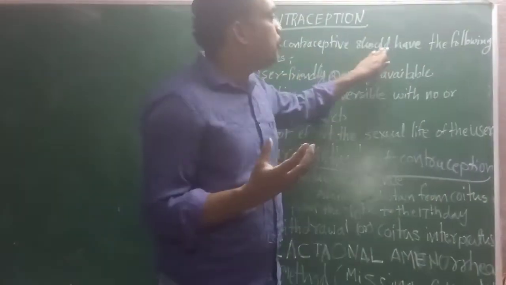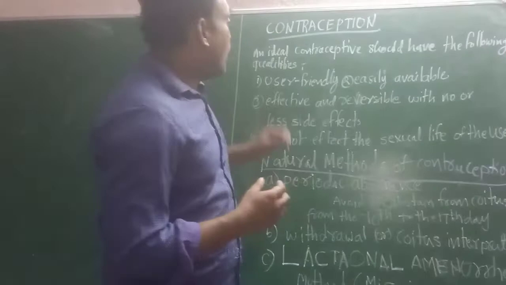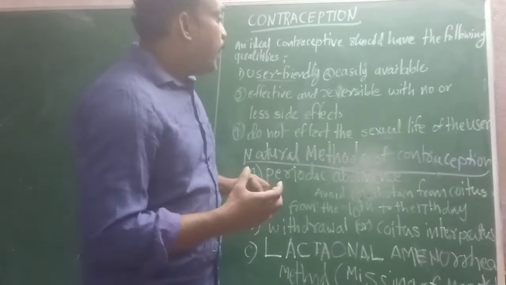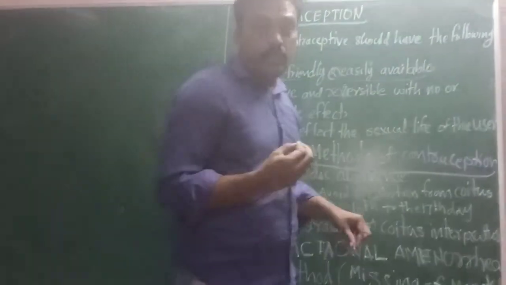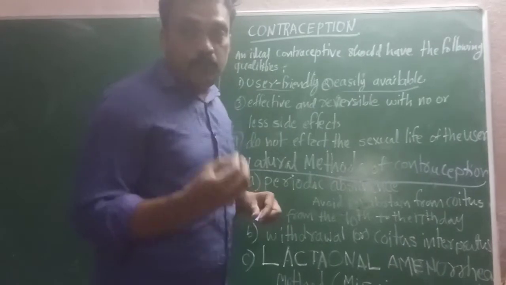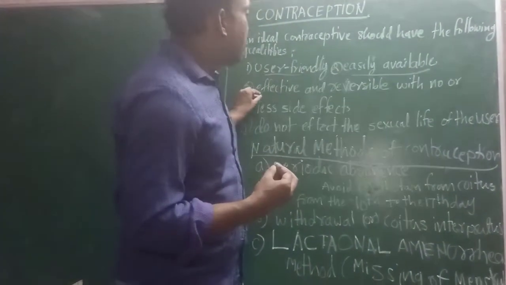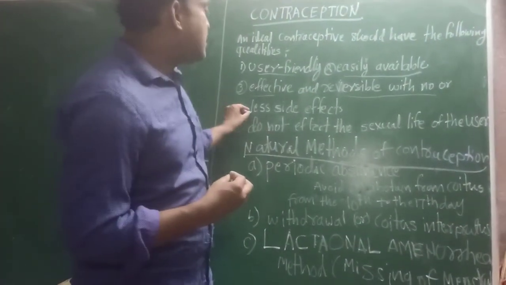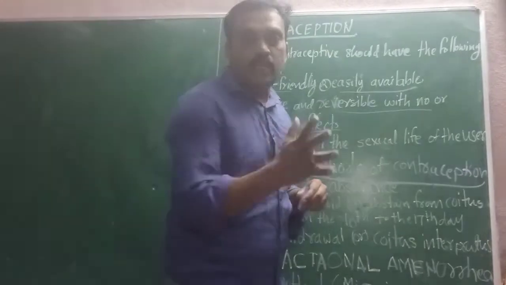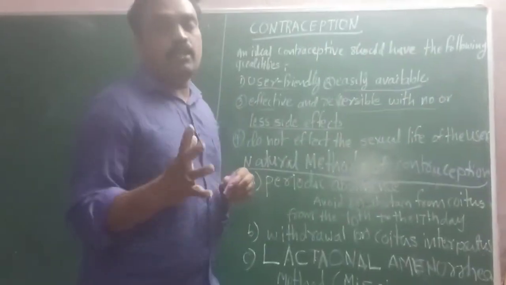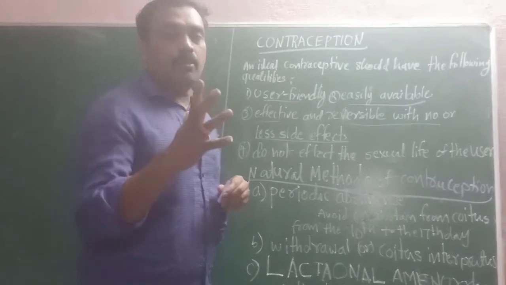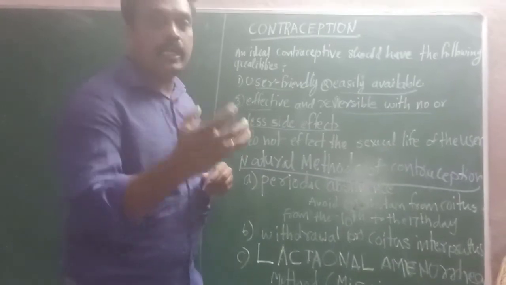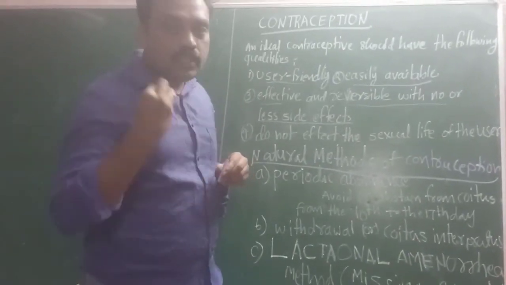It is user friendly, cheap and easily available, effective and reversible with no or few side effects. If you use any contraceptive method, it should not affect any reproductive organs or the reproductive tract. It should not give any side effects. That type of contraceptive method we have to use.